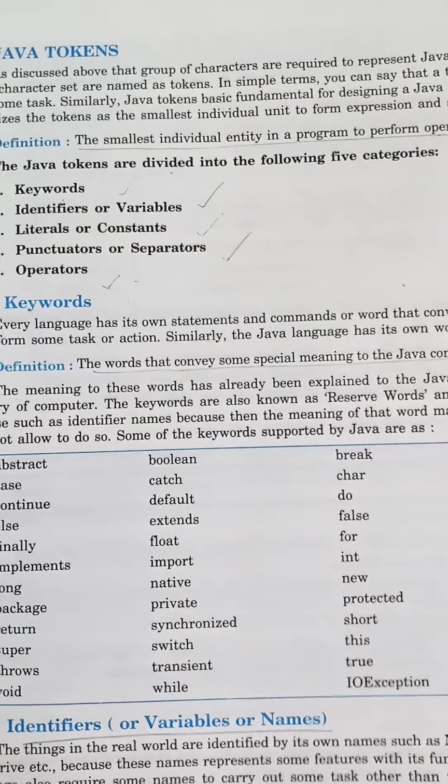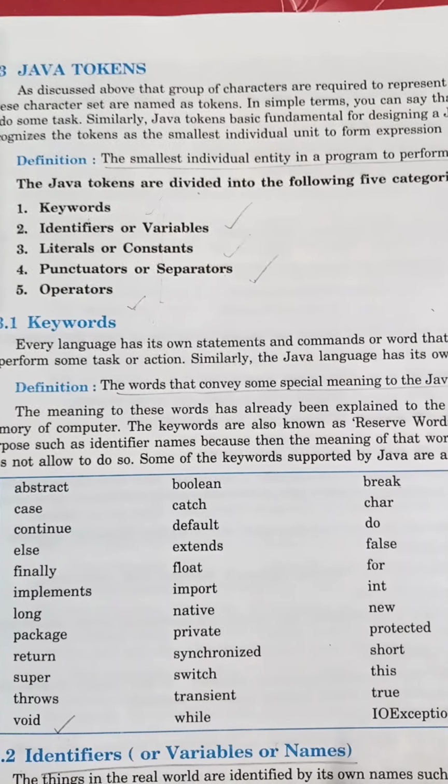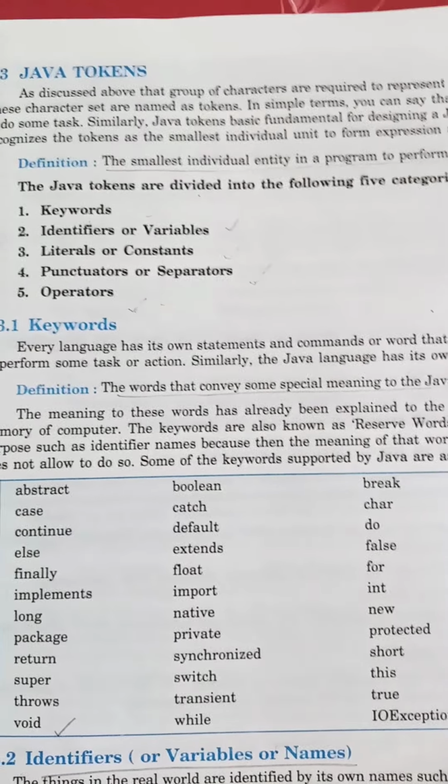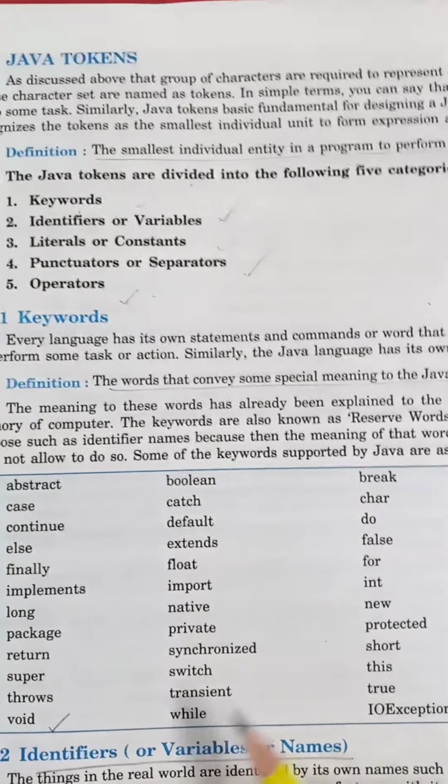There are a few examples of keywords. A few we know very well, like what we have used till now. Void you have used already. Public, static, void, main, all these are keywords, as these have some special meaning in the language. So public, static, void, main, String with capital S, all these are keywords, and this is the list of a few other keywords also. You have to go through this.